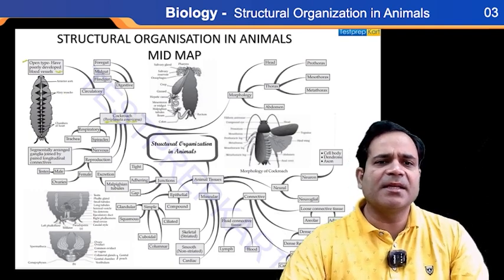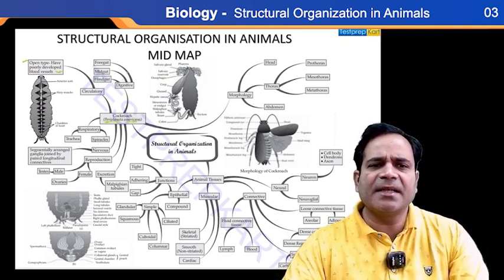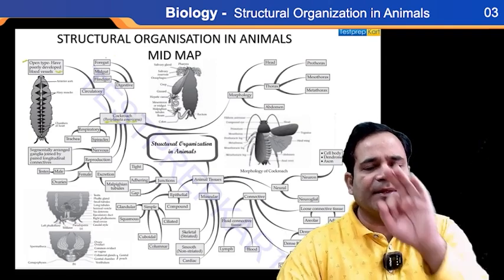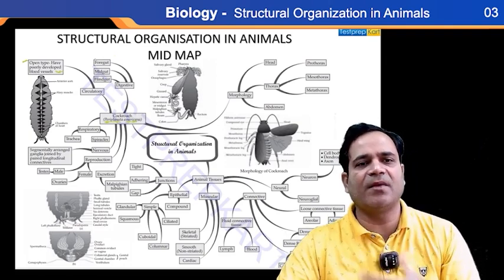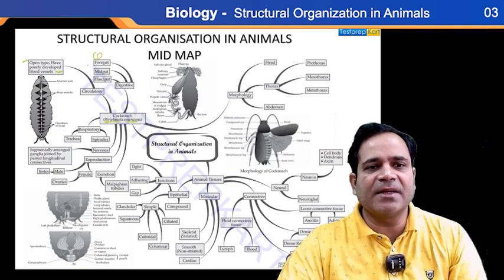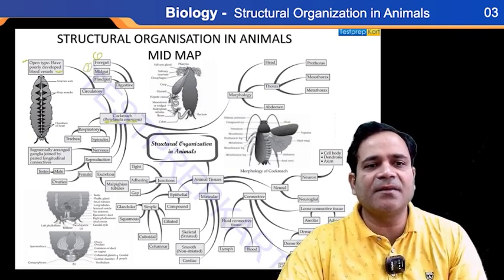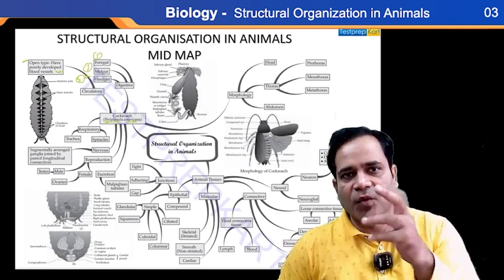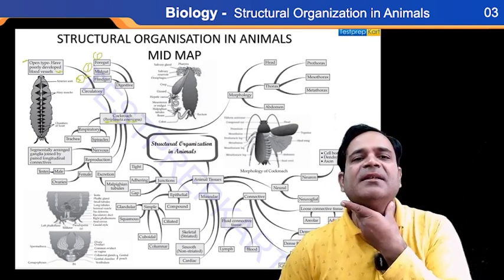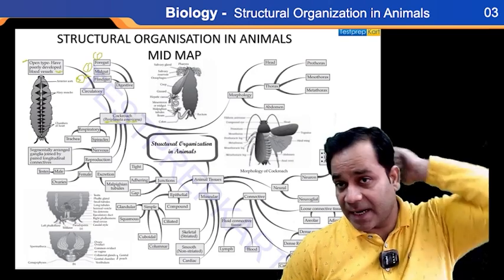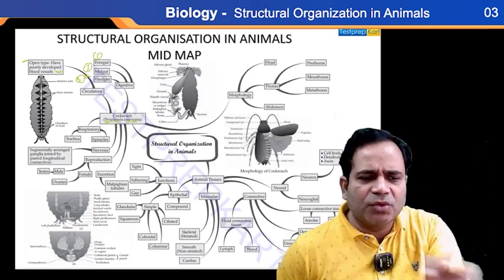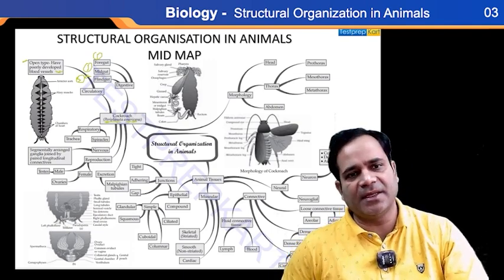Getting? Now see the digestive system in cockroach, my dear. In the digestive system there are three parts. One is foregut, second is midgut, and third is hindgut. Foregut is the front region, midgut is the middle region, and hindgut is the back region. Clear? When we go through the details, we will know all the things.